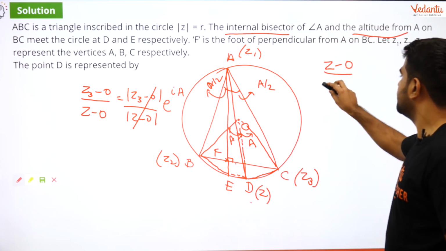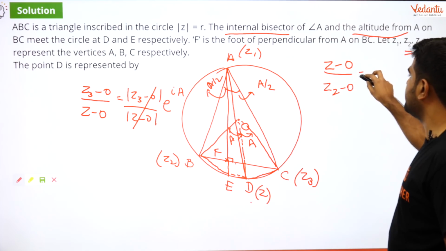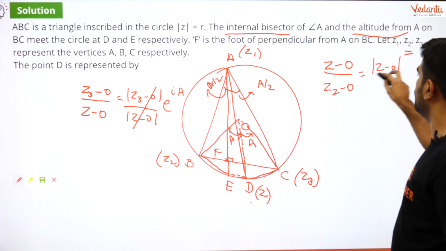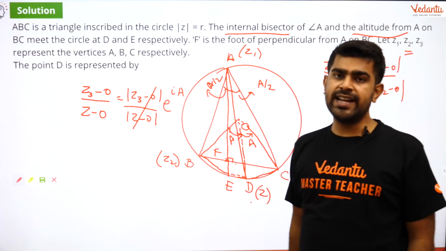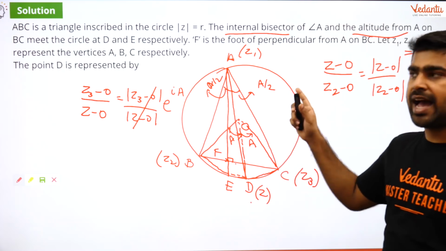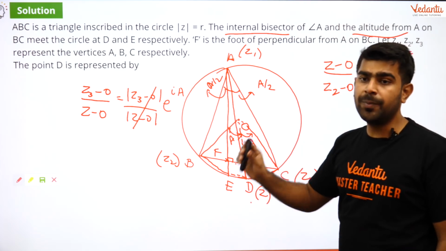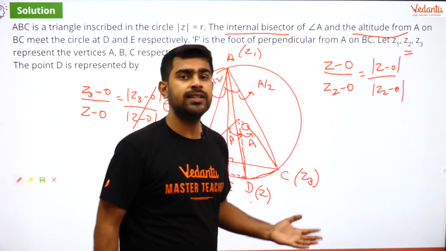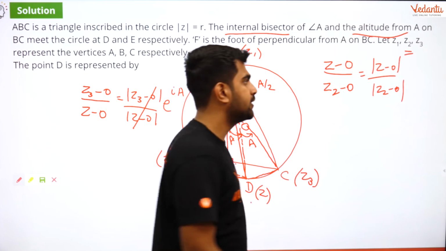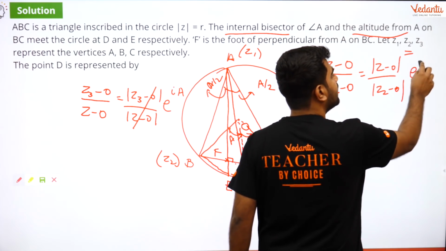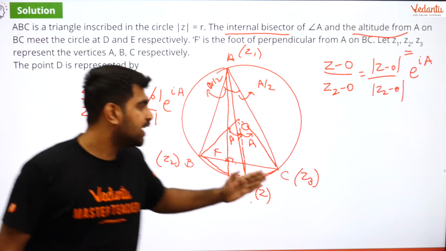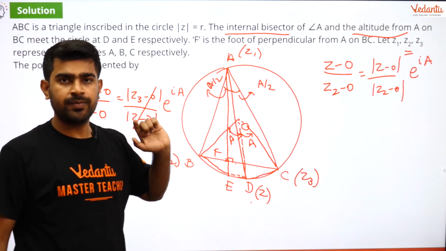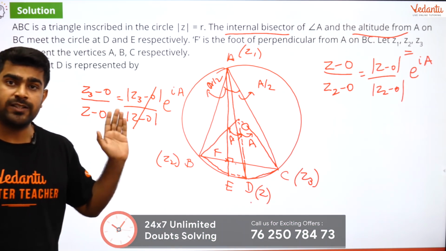Okay, so it will be Z2 minus 0 is equal to mod of Z minus 0 by mod of Z2 minus 0. This is a formula for rotation that comes from basics, which I am not discussing over here. I hope you guys know that. If not, please refer to a standard textbook, guys. And that will be equal to e to the power IA again, directly e to the power IA, because I followed the anti-clockwise order.